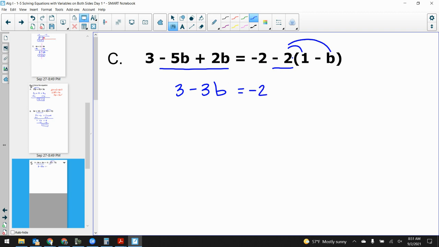Yes. So we have -2 sitting there, and that just carries through. -2 times 1 is -2. And -2 times -b gets me a positive 2b. Watch out for that. Negative times a negative is a positive 2b right there. All right. Now we can combine these. It just so happens, it's coincidental that because it was a 1 inside the parentheses, I am going to get my -4 here. The left side, I don't have anything else to simplify.